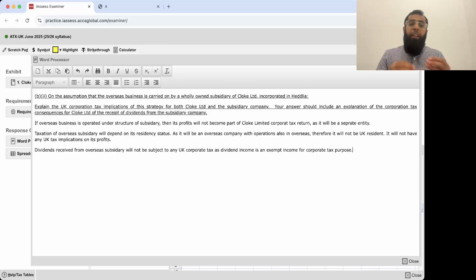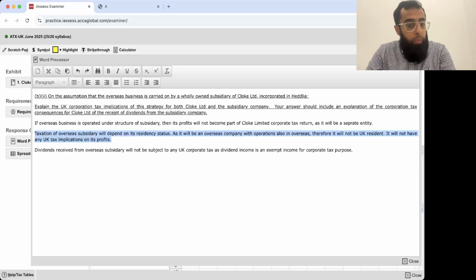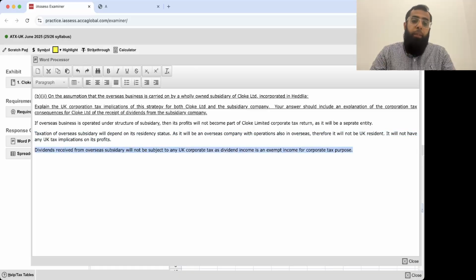Done. I have developed all the basic things. If it is operated as a subsidiary structure, then its profits will not become part of Cloak Limited's corporate tax return. It will depend on its residency status. It's an overseas company with its operations overseas. No implications in the UK. Dividends are exempt.